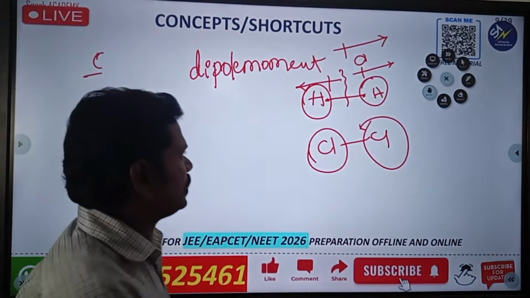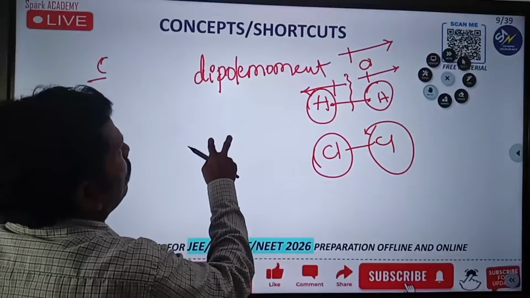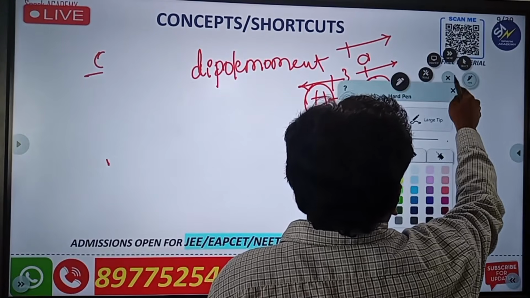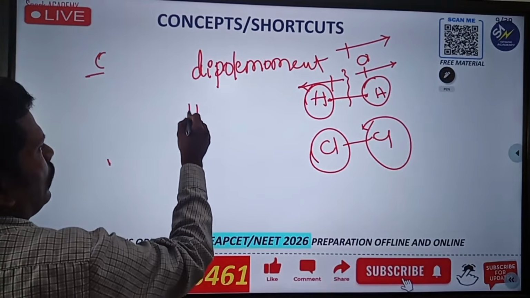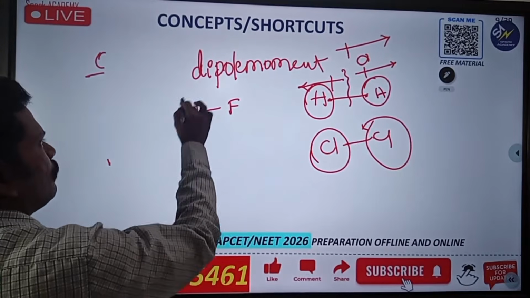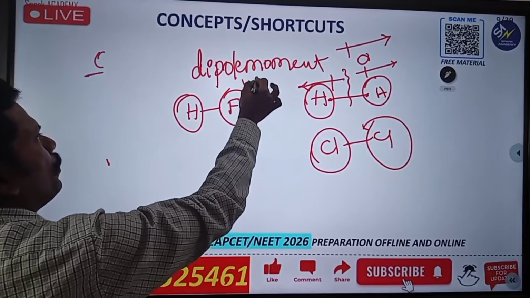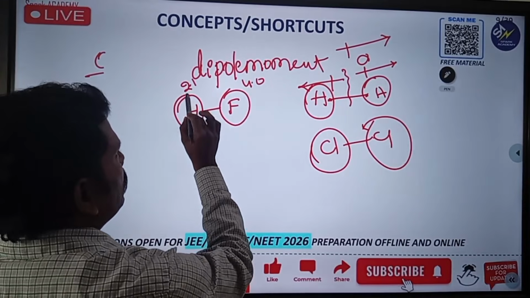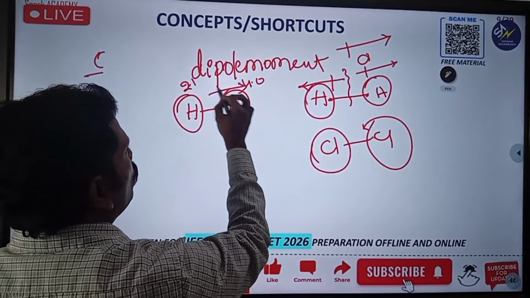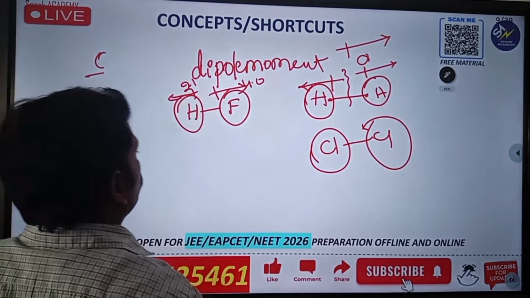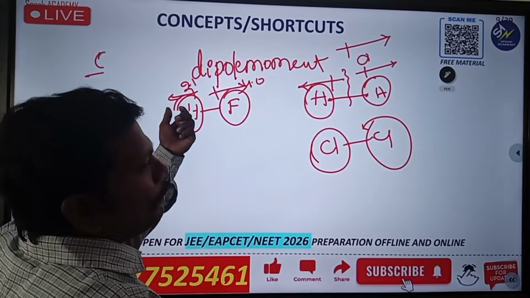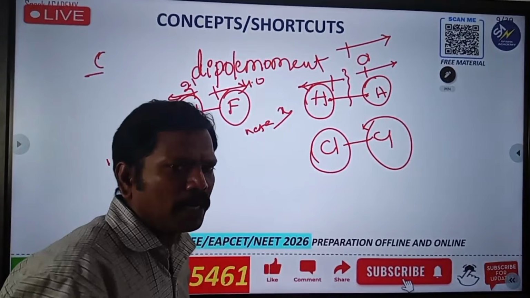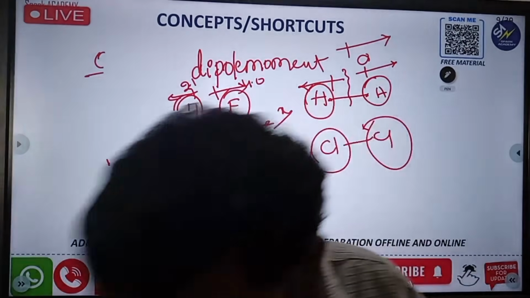Generally, if different types of electronegativity are there, at that time, what will happen? See that. In HF, this is one electronegativity difference, and this is going to be 4.0, and this is going to be 2.1. So what will happen? You already know that even though it is 2.1, it is 4, this direction is going to be like this. After that, the bond will be going this side. That means a net result is there, some X value. I am not telling about 1 or 2, it's not depending, just you can ask.